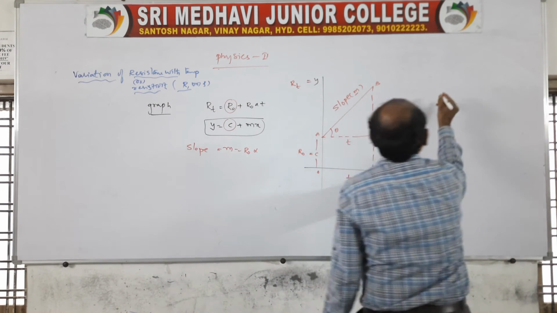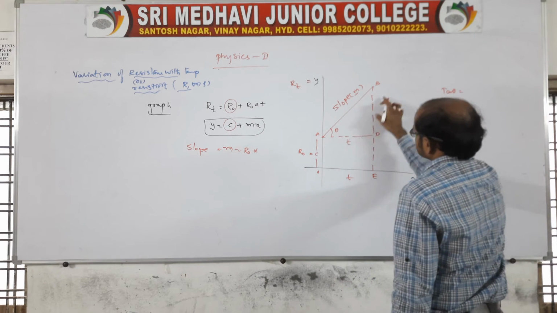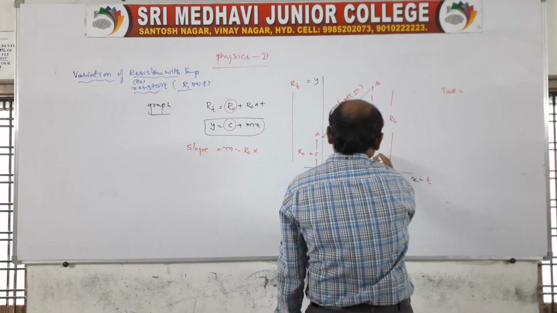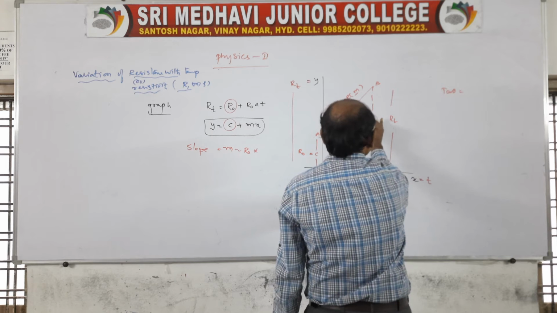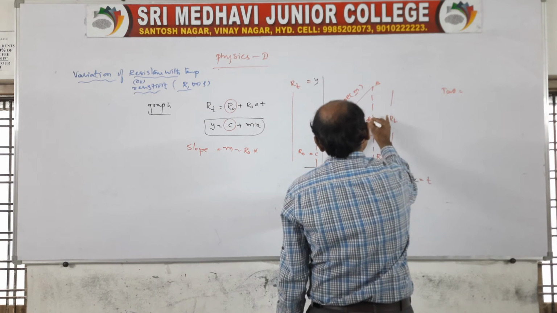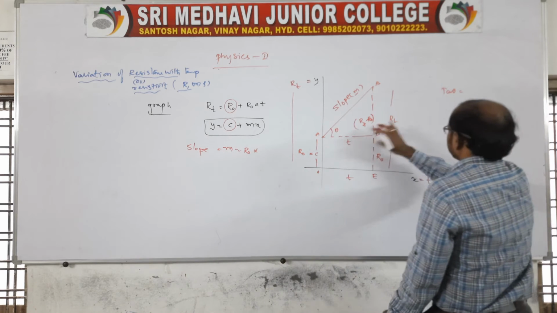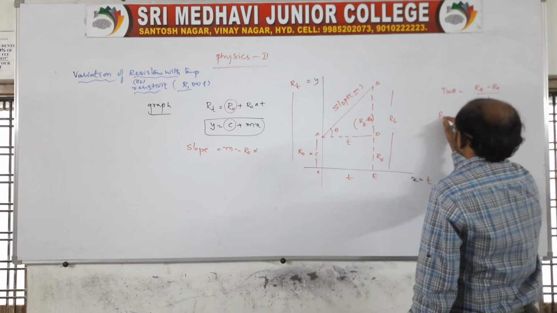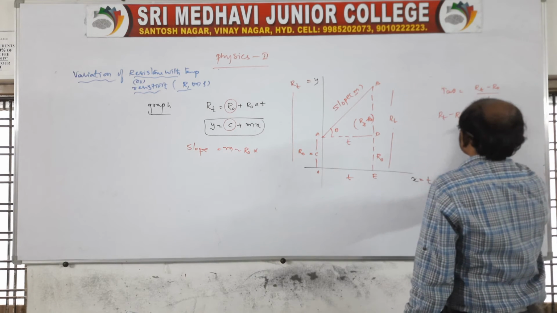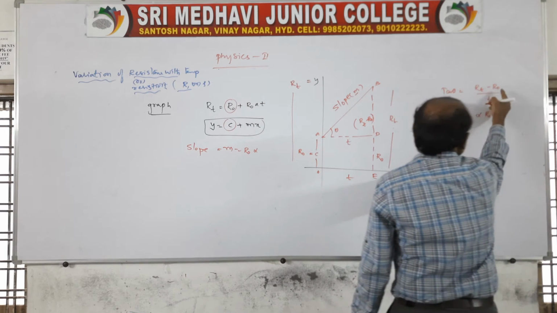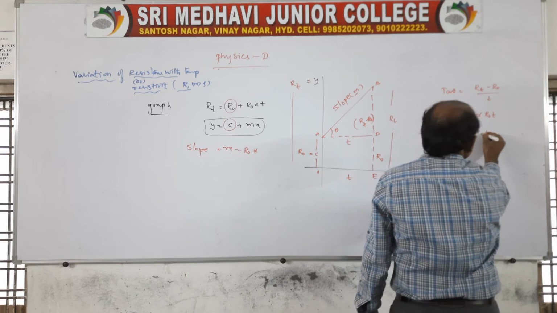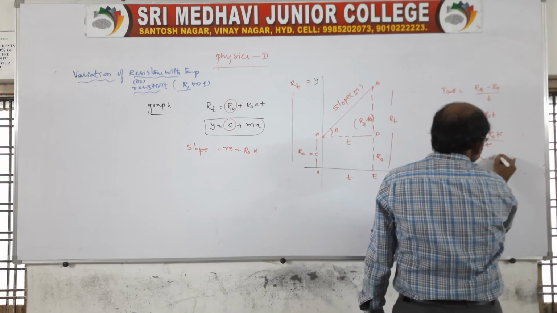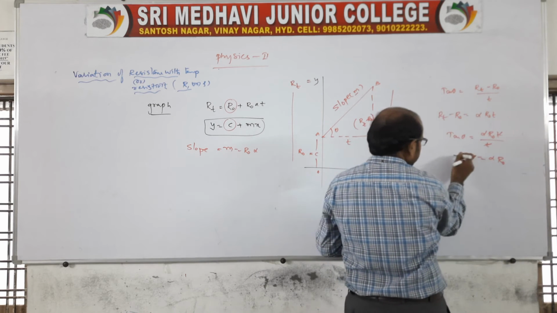Now from this also I'll tell you, tan theta is equal to opposite by adjacent. This is represented as Rt, and this is represented as R naught. From here, opposite is Rt minus R naught, by adjacent which is t. But we know Rt minus R naught is equal to alpha R naught t. So tan theta is equal to alpha R naught t by t, t cancelled. So tan theta is equal to alpha R naught, which is represented as the slope of the graph.